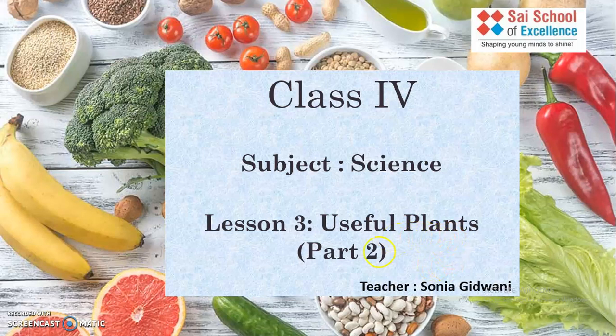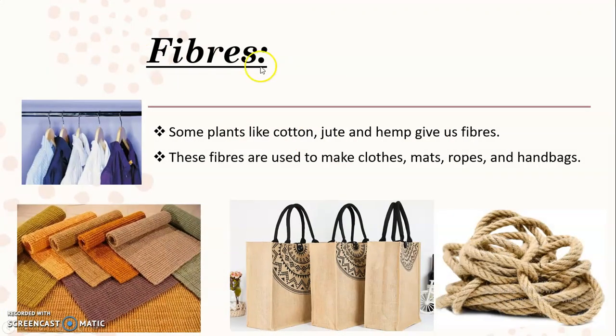But there are other products given by plants which are really useful to us. So in this video, we're going to see some other useful products given by the plants. The first one is the fibers. Fibers like cotton, jute, and hemp are given by some plants only.